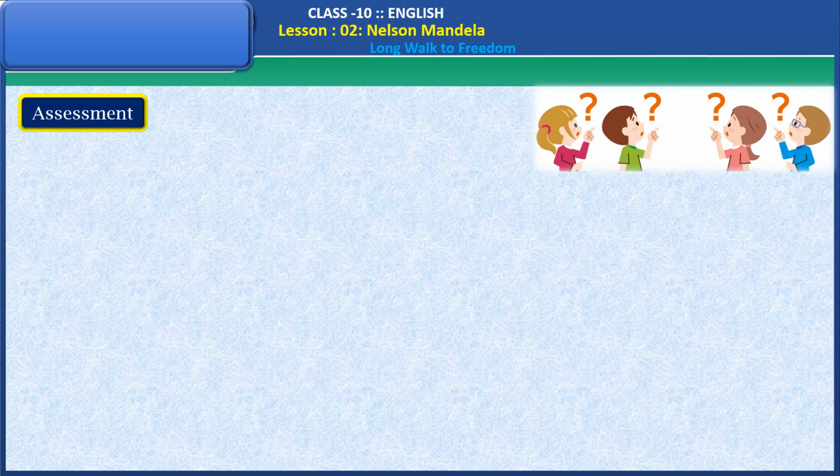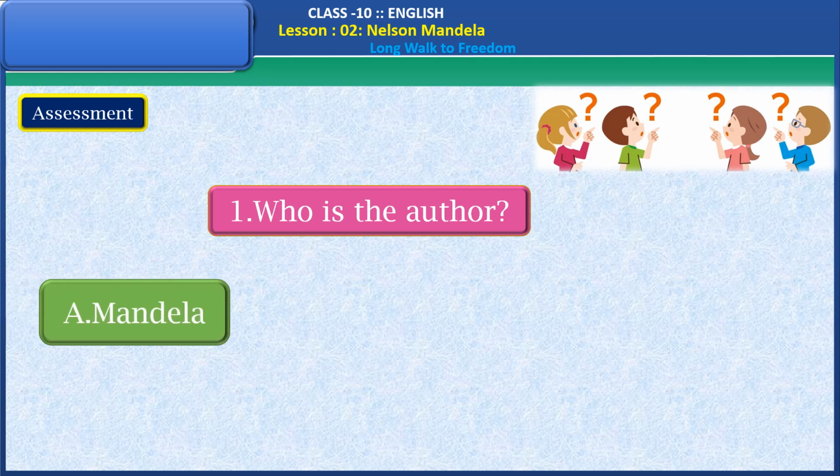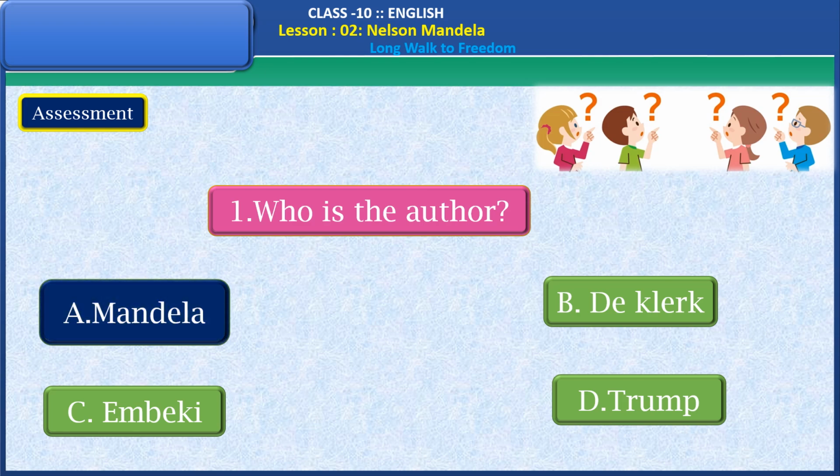Now let's have some assessment questions here. Who is the author? Mandela, De Klerk, Mbeki, Trump. Choose the right answer from these four options, dear students. Yes, the right answer is Mandela. Very good.